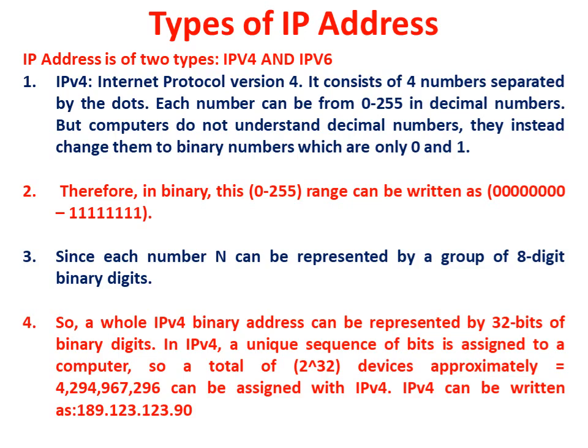Now I can explain why IPv6 came into existence. In the era when IPv4 came into existence, there were only laptops and computers. Now we have mobile phones, IoT devices and smart TVs, all connected to the internet, and these need to be given an IP address. Then 32 bits was not enough to assign an IP address to all these devices, because a unique number could not be derived. So more bits were allocated for the IP address, and we got IPv6.